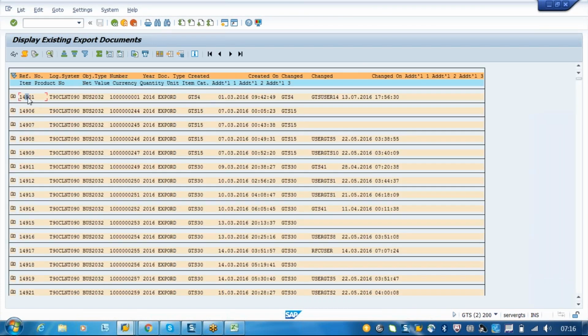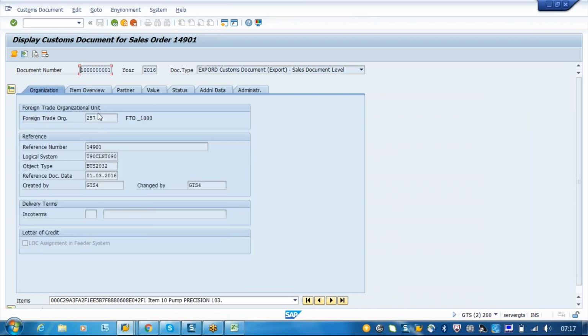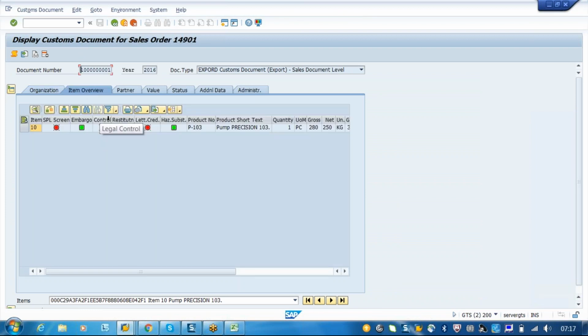Okay, I'll take this customs document. You can see this is your organization data, what is your foreign trade company and all. It's an item material. So you can see here SPL, embargo, control, restitution, letter of credit, hazardous material. So these are the checks.